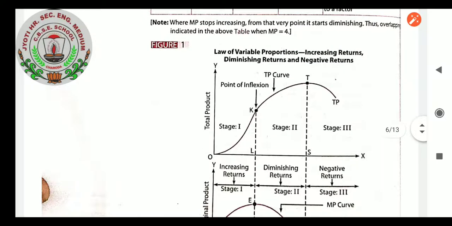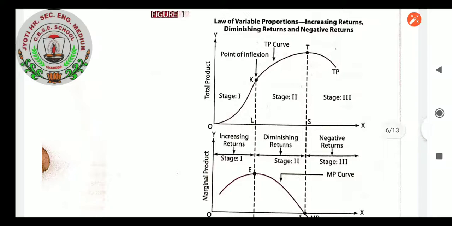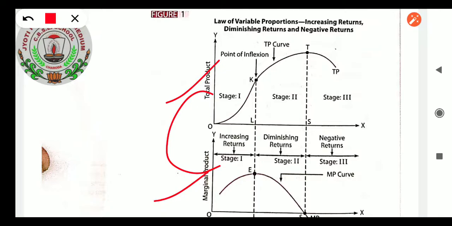When will it be stated? Yesterday I told you, these 3 stages have been made by the curve. Here downside is the marginal product curve and this is the total product. Why is it made a straight line? So you can get the relationship between TP and MP. What is the relationship, see here students? TP by the tabular data, total product from 2 to 5, 5 to 9. Remember, by joining those lines you will get the TP curve. And below that you make new x and y-axes for the marginal product.